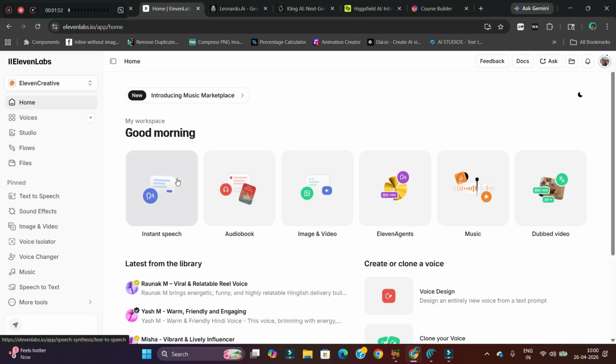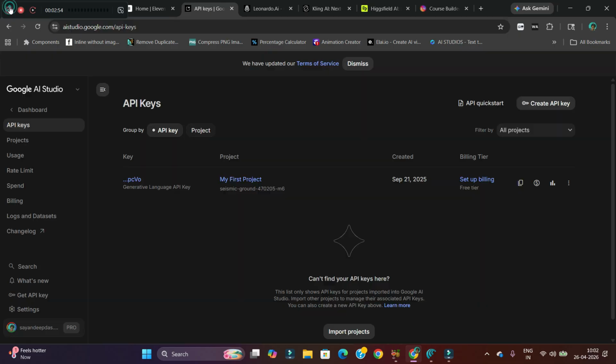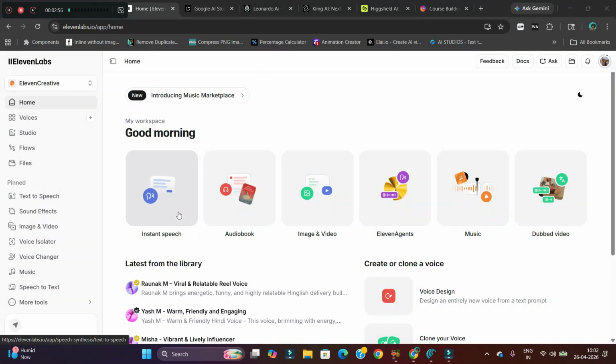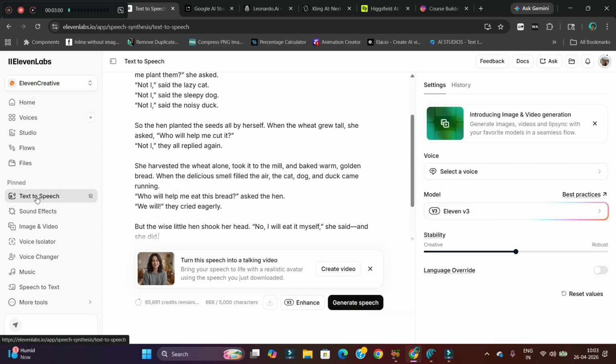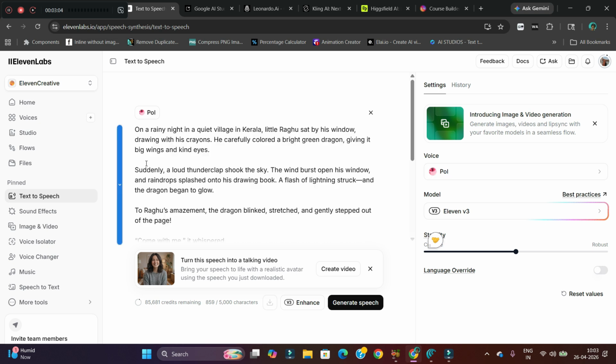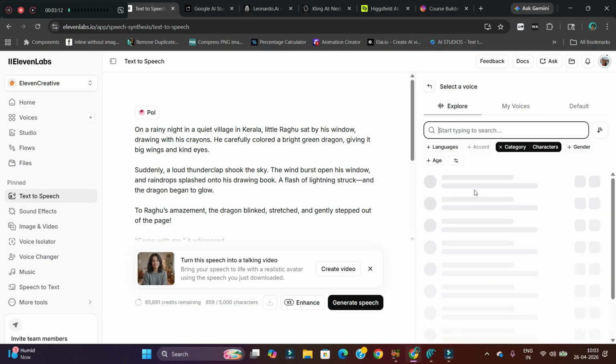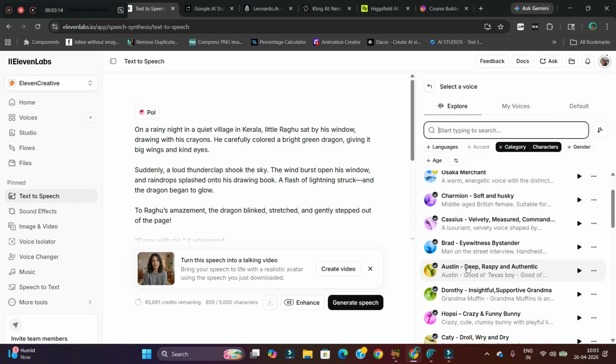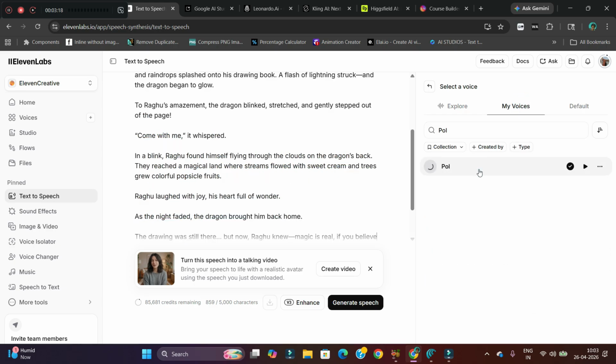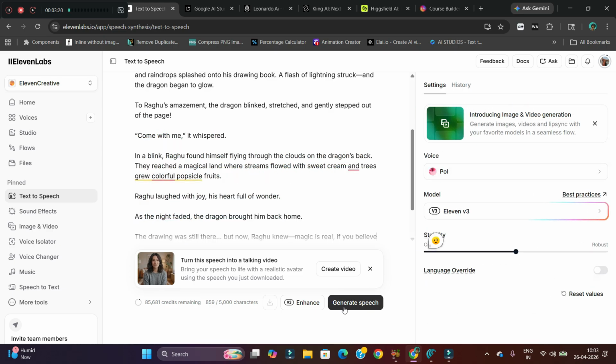Part 2, voiceover. For voiceover, we will go to 11 Labs. You may also go to Google Labs. First, let us see how to generate audio from 11 Labs. Go straight away to the text to speech option. First, you'll have to log in, of course. After that, you will have to just paste the entire story. Select your voiceover artist from here. Okay, anyone as you want. I am choosing my own cloned voice for the time being, and then generate speech.